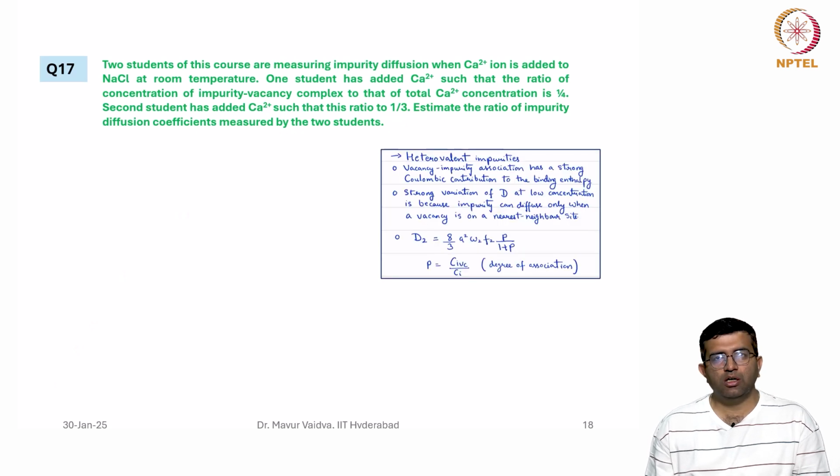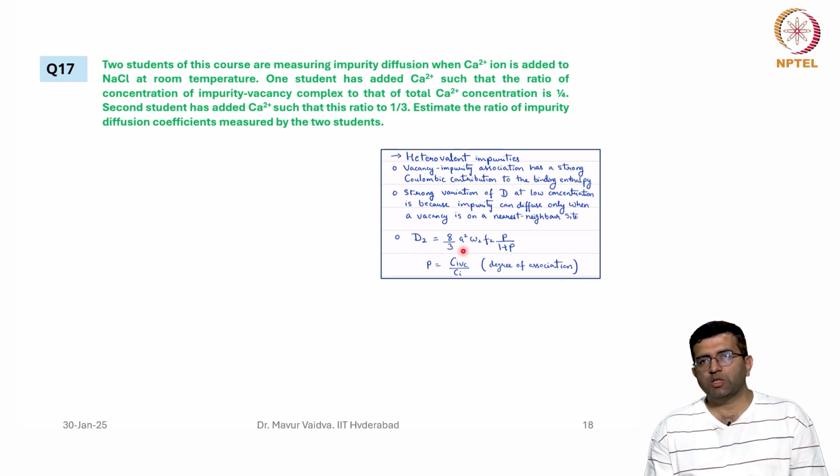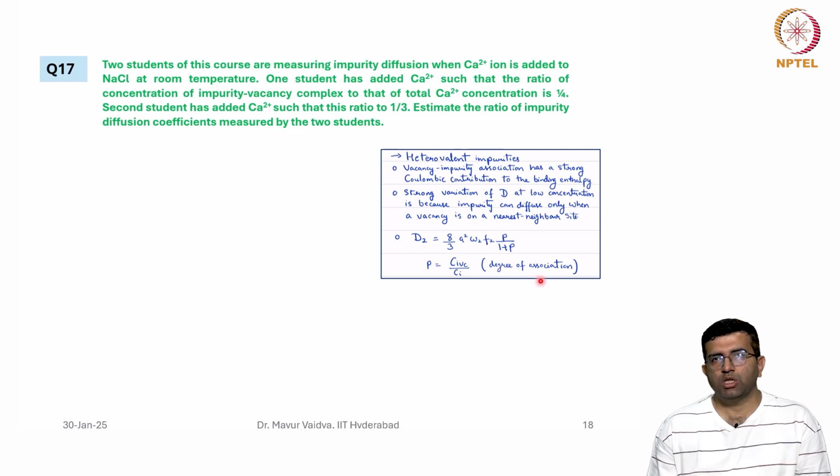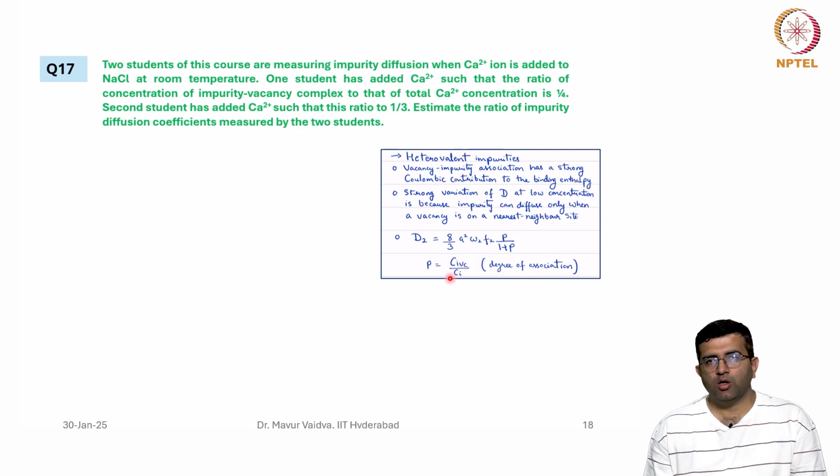We have seen this formula. First of all, when you add heterovalent impurities, there is a dependence on the concentration, and we have seen this formula: D2 is equal to 8/3 a squared omega 2 f2 into p by 1 plus p, where p is the degree of association, the ratio of the concentration of impurity vacancy complex to the total impurity concentration.